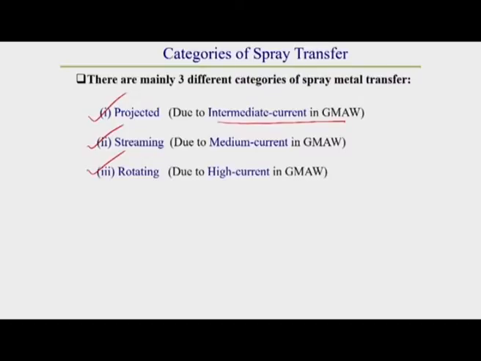This rotating metal transfer generally occurs due to high current. Its current range is very much higher than the medium current range, that means higher than the streaming spray type of metal transfer. I will discuss these one by one in detail, then it will be very clear to you.